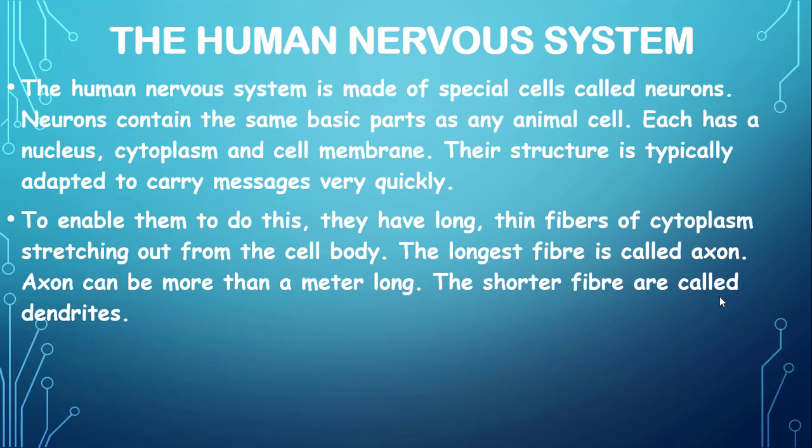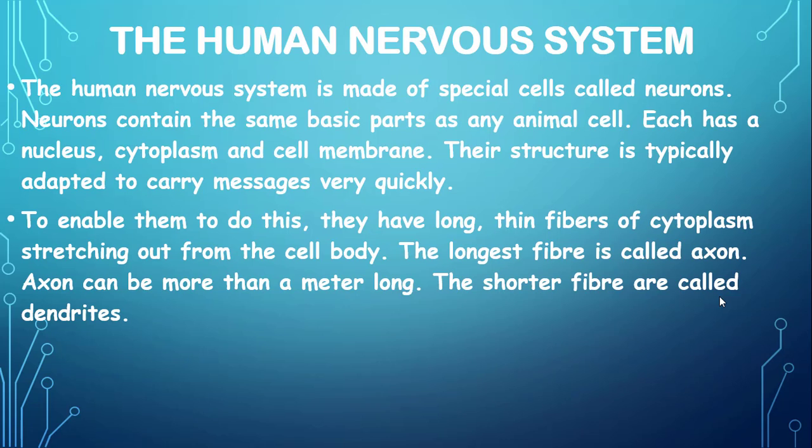To enable them to do this, they have long, thin fibers of cytoplasm stretching out from the cell body. The longest fiber is called the axon. The axon can be more than a meter long. The shorter fibers are called dendrites. Dear students, we explained the structure of a neuron in more detail in the structure of a typical neuron cell. They contain a cytoplasm, a cell body, and dendrites.